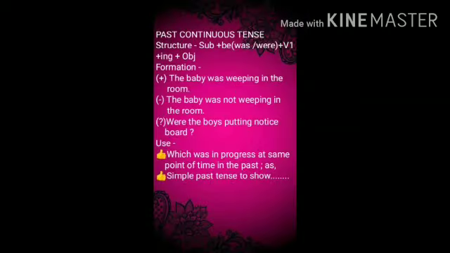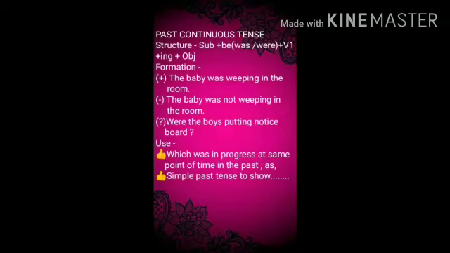Past continuous tense. Structure: subject plus be (was, were) plus first form of verb plus ing plus object. Formation. In affirmative sentences, we use was or were according to the subject with the first form of the verb plus ing. For example, the baby was weeping in the room. Children were playing football in the ground.